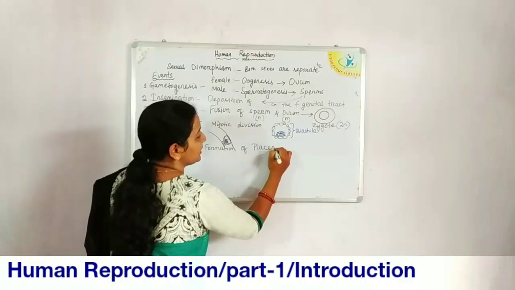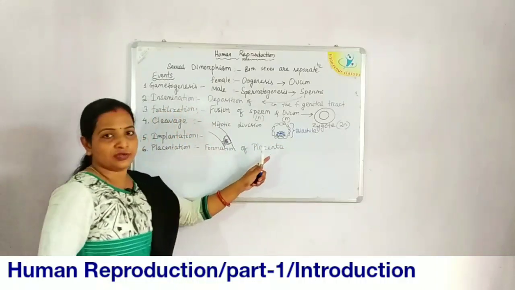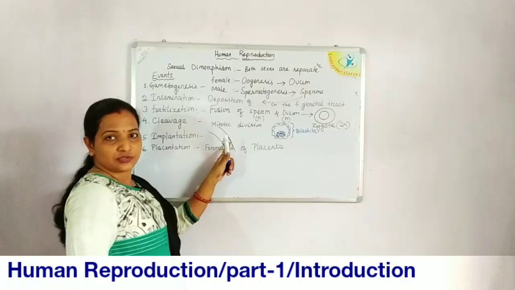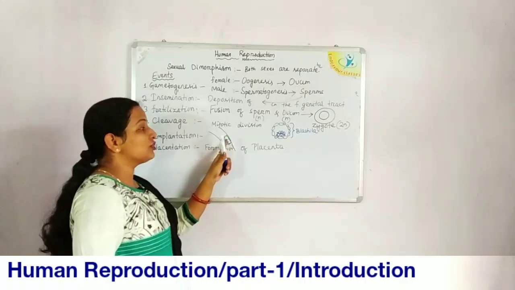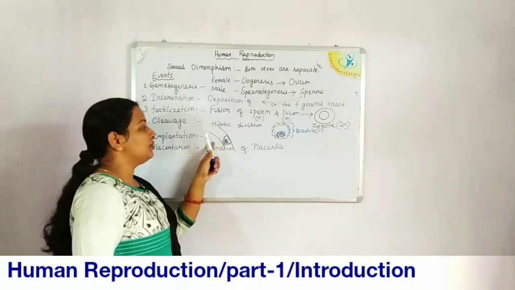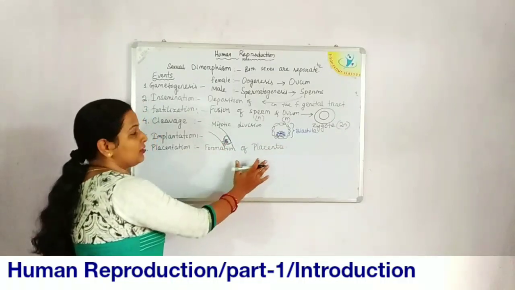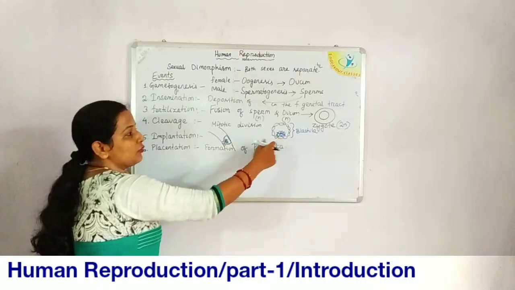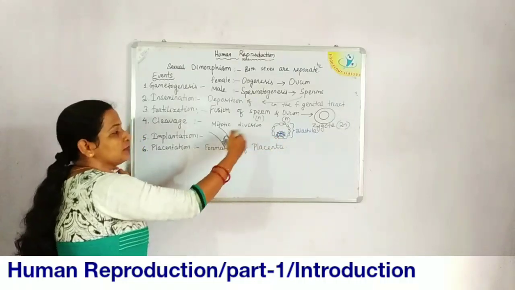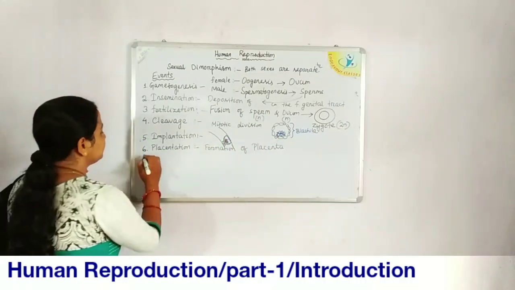This placenta is an intimate structure between the blastocyst, or the developing embryo, and the mother's uterine wall. It is the intermediate structure from where the growing fetus gets nourishment from the uterine wall.